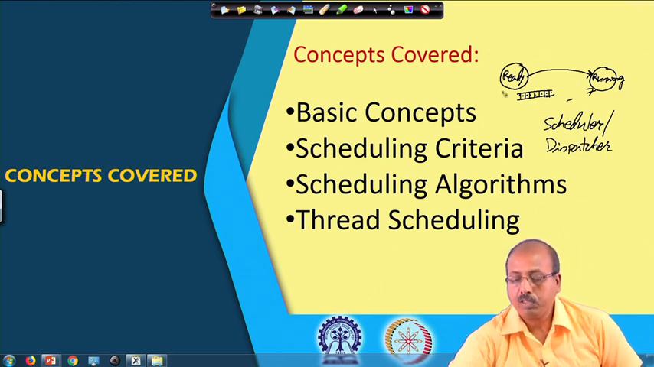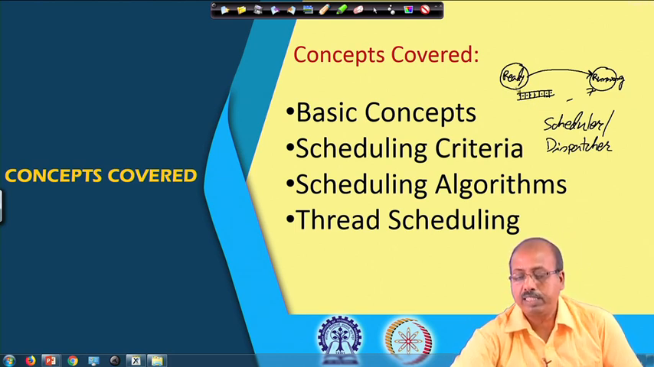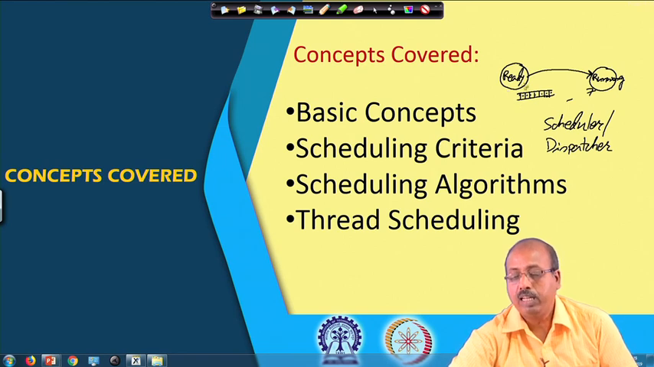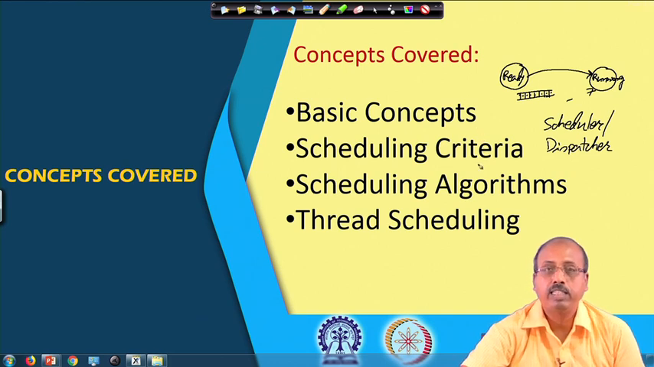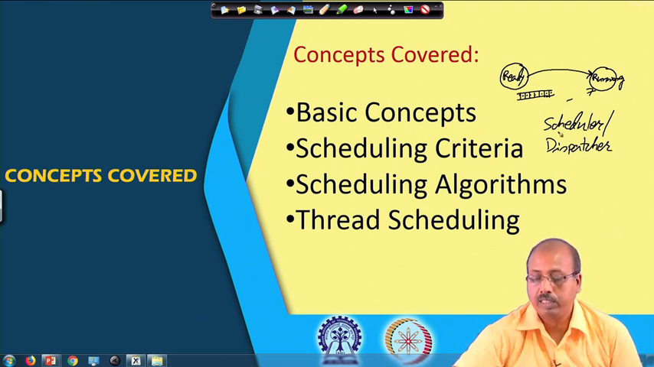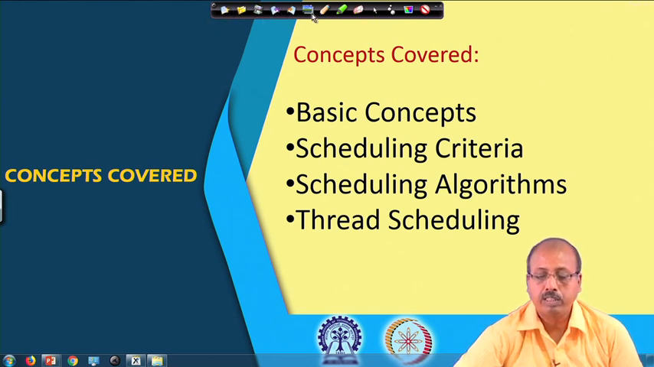So, we have got these ready processes that are there in the memory, and they are to be put onto the running state for execution. So, how do we do this? That is the overall thing that we are going to learn in this particular portion of the discussion.